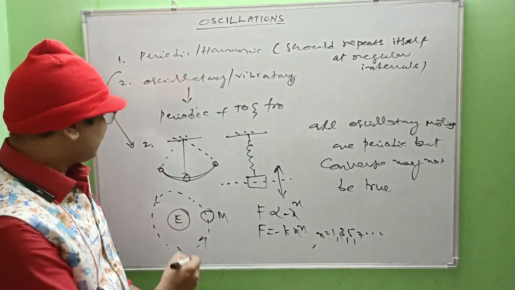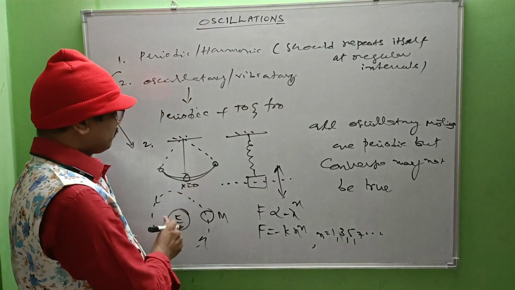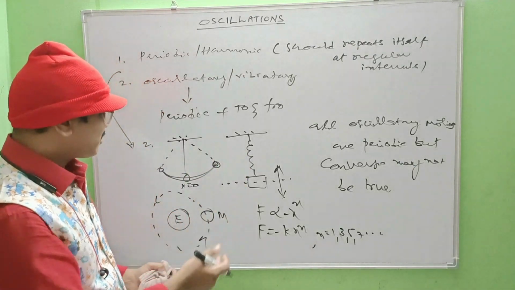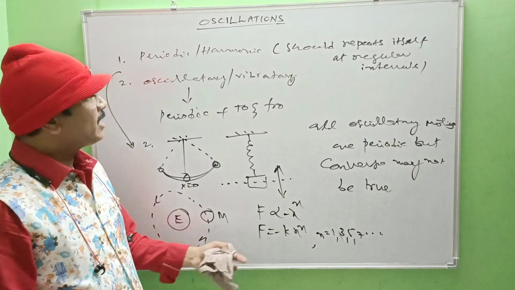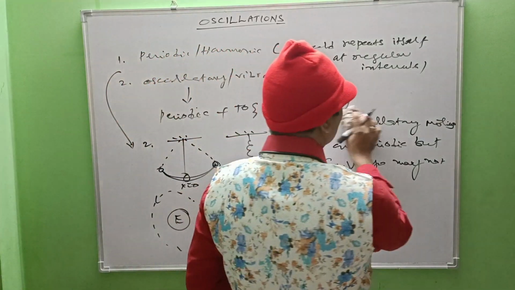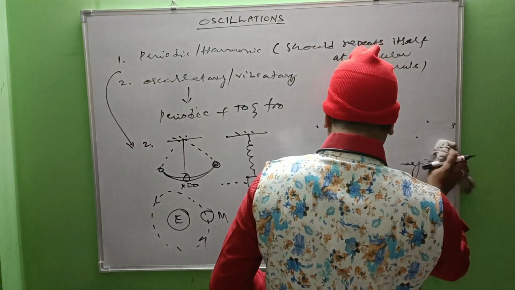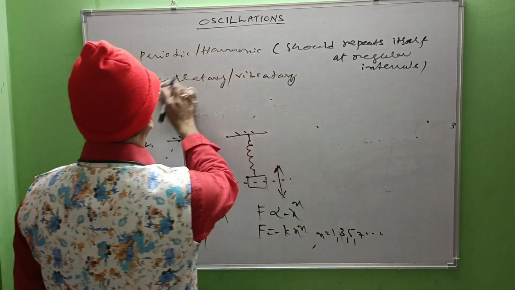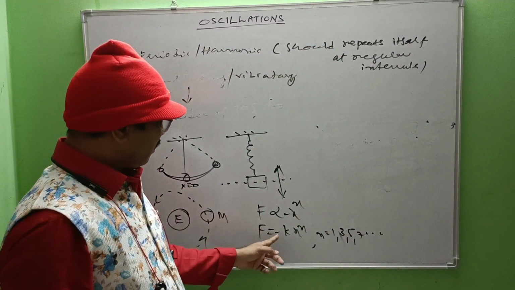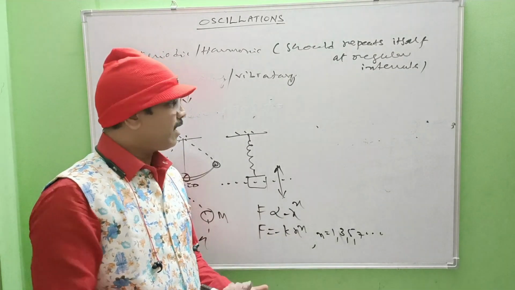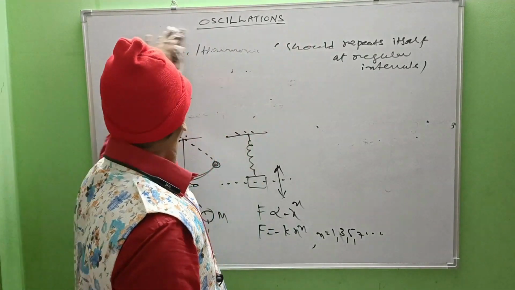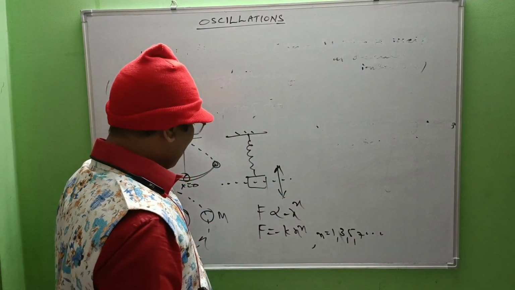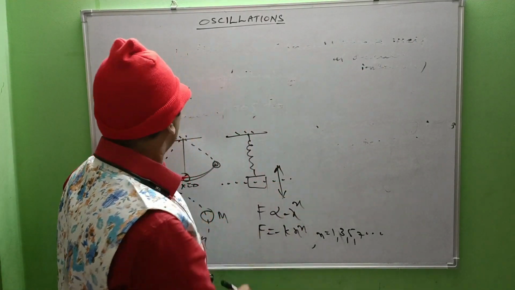from the mean position, where x equals 0. From the mean position, the particle is displaced on either side. If x is positive, what happens? F is negative, because F equals minus k into x power n. Therefore, if x is positive, F is negative, and if x is negative, F is positive.